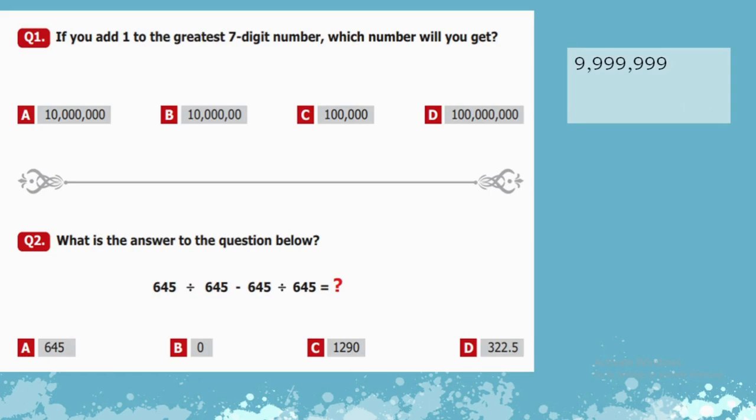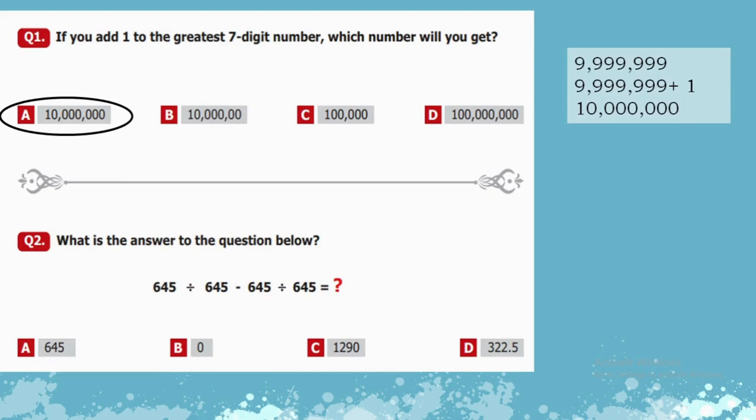Whenever we are talking about greatest, we are talking about 9s. So a 7-digit number means 9,999,999. So we have to add 1 into it. Obviously when we add 1 to it, it will become an 8-digit number that will be 10 millions. So A will be our answer here.